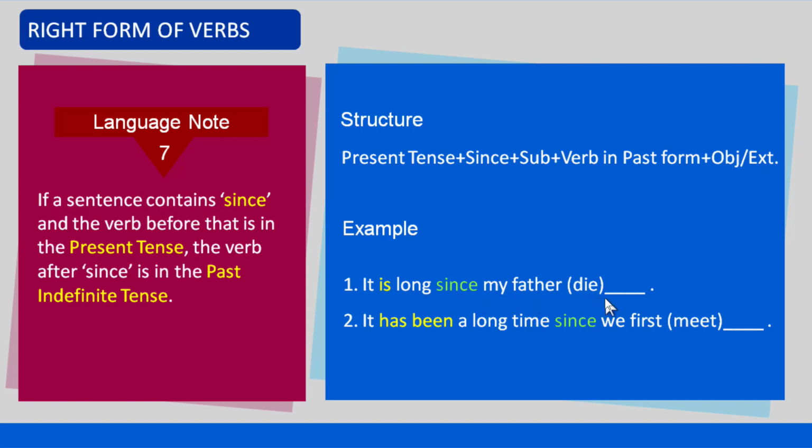So the verb die after since is replaced by its past form died. In the second example, the clause before since, it has been a long time, is in the present tense. So the verb meet after since is replaced by its past form met.